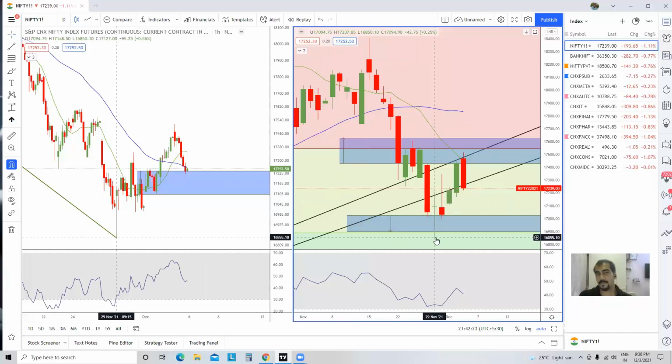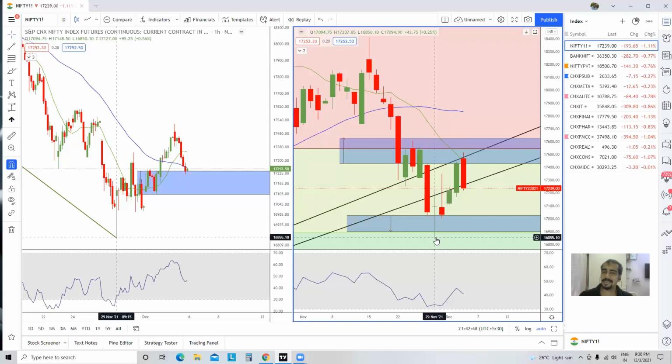So if you short at support, you can understand what can happen. If you go long at a resistance, you know what can happen. So the best possible way, according to me over here, is to trade as little as possible. And even if you have a trade, be sure that you deploy just 50% position sizing. I'm being very clear. I'm not just saying deploy less. I'm saying deploy only 50%.